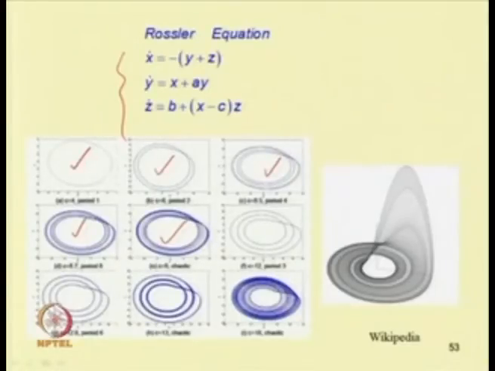Again at c equal to 12, one can see a period 3 response. Then at c equal to 12.6 the period becomes 6, at c equal to 13 it again becomes chaotic, and at c equal to 18 the chaotic response continues. This chaotic response looks like a funnel, and it is known as the Rossler funnel.